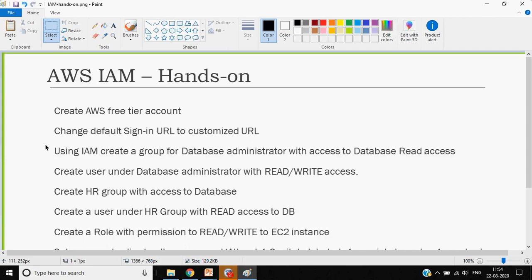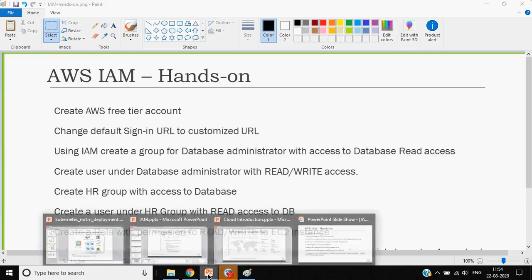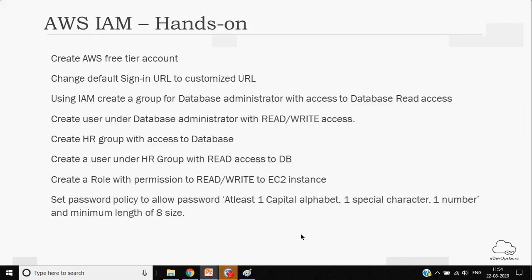That is a good idea. After that, there is another point: create a role with the permission to read write to EC2 instance. If we are creating a role for EC2 instance, then we have to mention which service we have to give access to the EC2 instance, right? Yes, correct. S3. So this hands-on is kind of unclear, I'm just giving my feedback. No, that is very good feedback.